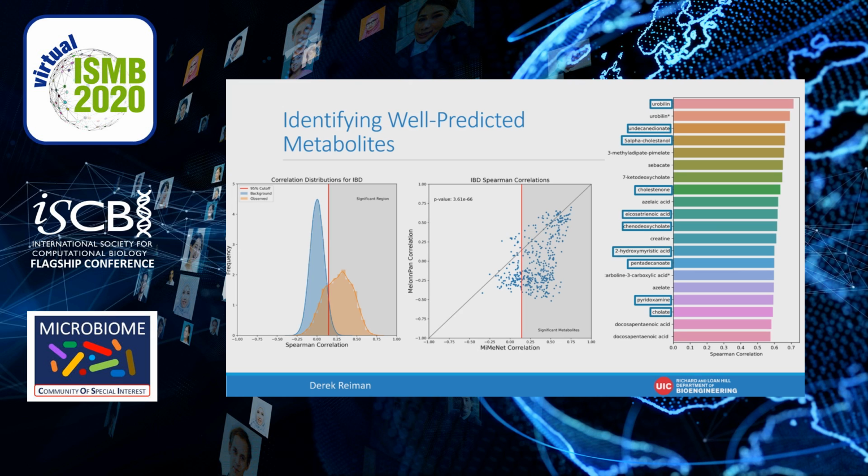Lastly, on the right, we are showing the top correlated metabolites. We find that even though MiMeNet was given no information about IBD status, many of these metabolites have been associated to IBD in previous studies.